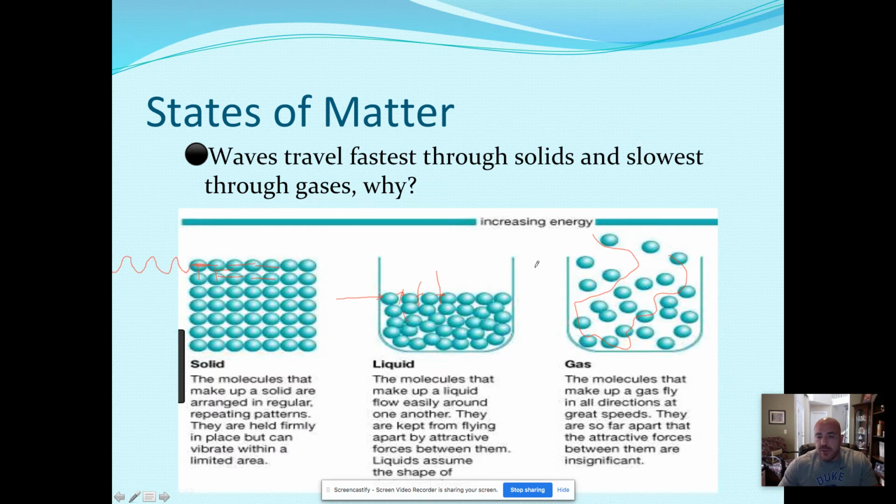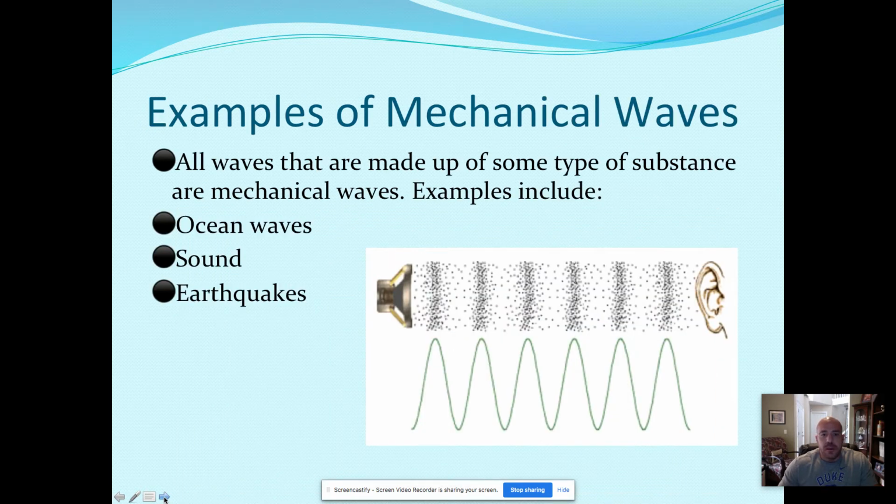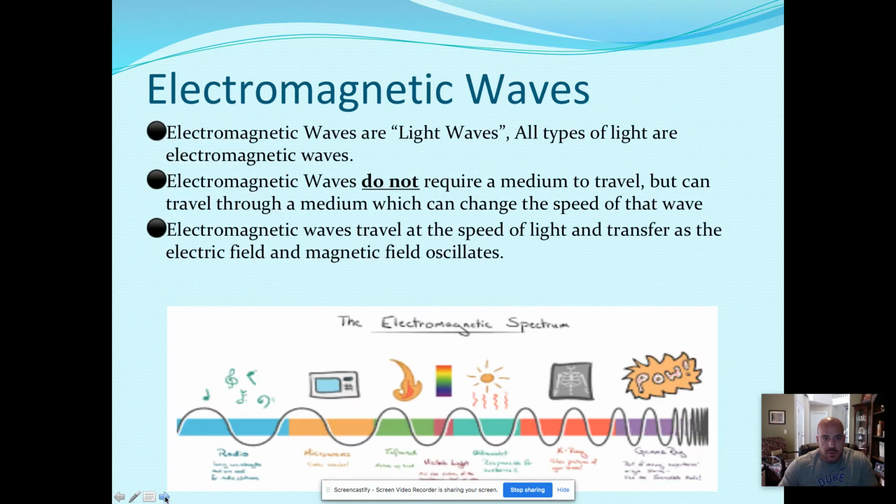In our gas, you can clearly see if the wave hits this particle and transfers its energy, it's going to have to move a lot further before it comes in contact with another particle. So waves are going to travel the slowest in gas because their particles are spread out, and waves will travel quickest through solids because their particles are closest together. Some common examples of mechanical waves are ocean waves, sound waves, earthquakes, and we'll talk about the difference between these two shapes and types of waves coming up here briefly.